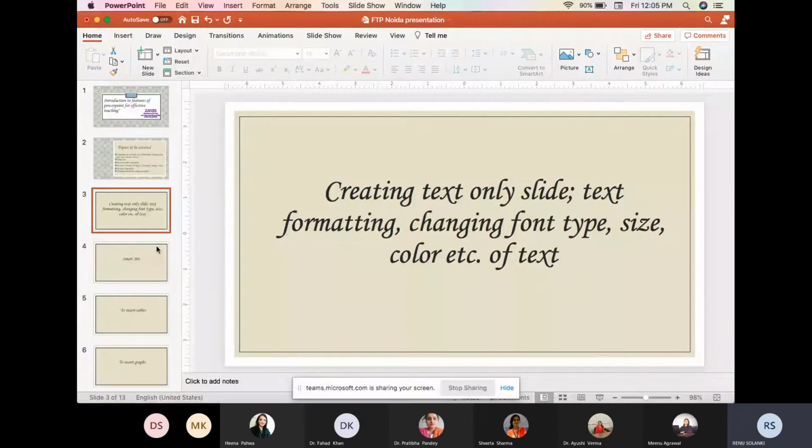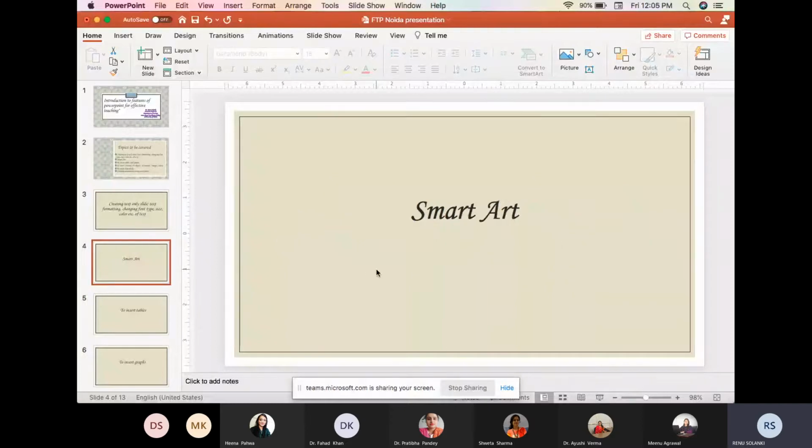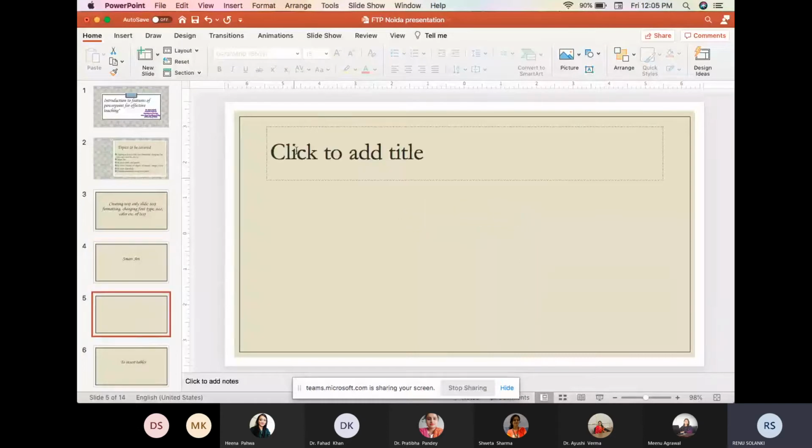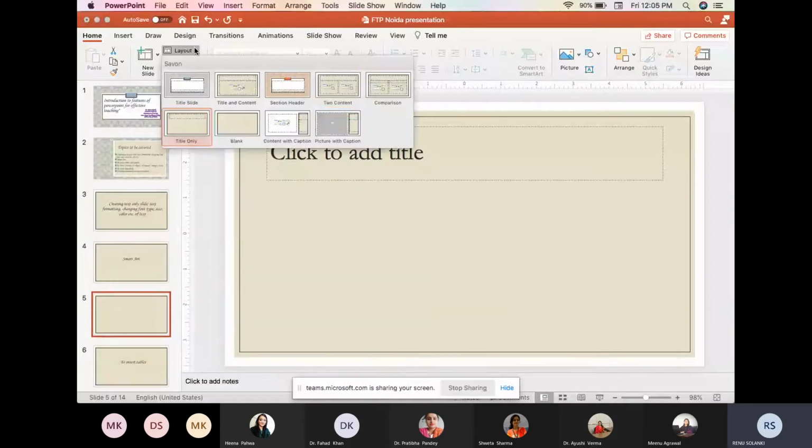Now come to the second section of my presentation, which is SmartArt. SmartArt is a very useful tool of the Microsoft PowerPoint presentation. For changing the content to SmartArt, we should have some text. So I insert a new slide. We can insert the new slide by clicking on New Slide. This is known as the layout. If we look over here, it will show the different types of layout, and we can choose any type of layout according to our need.